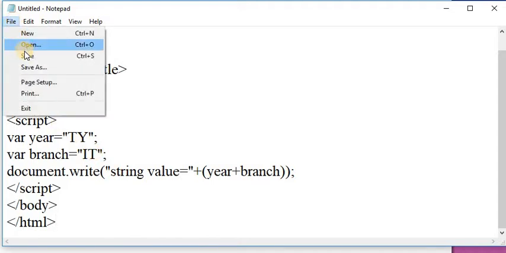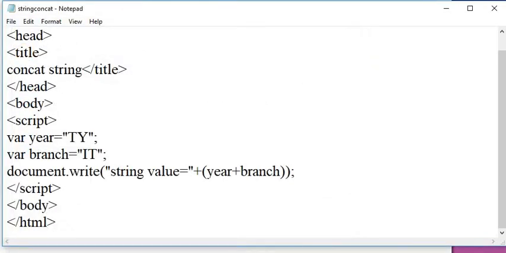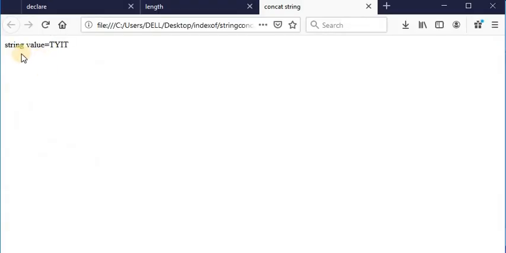First of all, save this file. I am saving this file with the name string concat.html. See the output of this program. This is the output of our program, that is string value is equal to tyit on a web page.